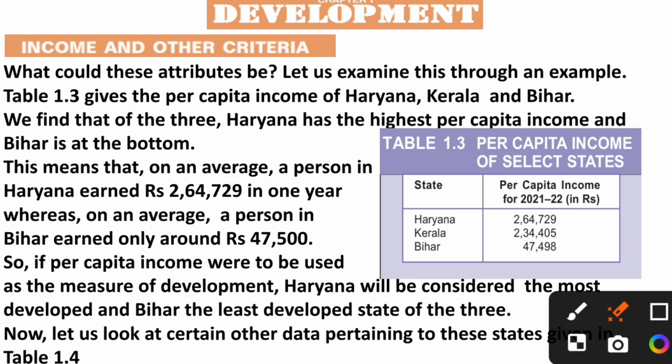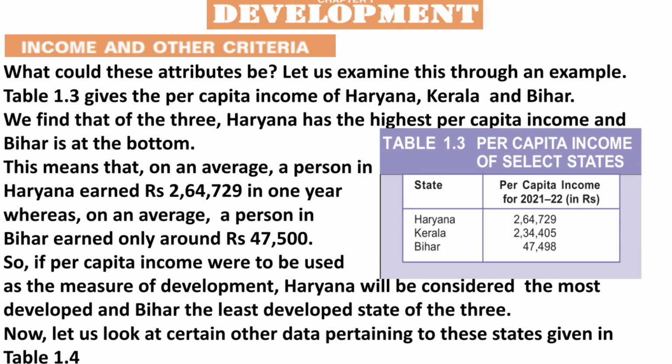In the comparison of Haryana, Kerala, and Bihar as per their per capita income, the average income of a person in Haryana was 2,64,729 per year, followed by Kerala at 2,34,405 and Bihar at 47,498. So, if per capita income were used as the measure of development, Haryana was better, followed by Kerala and then Bihar.